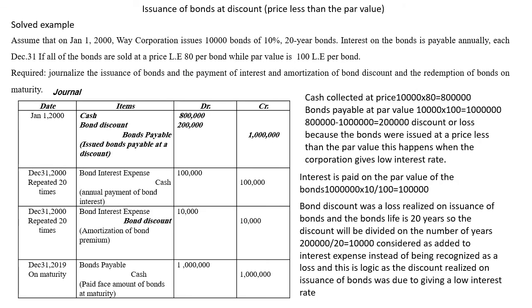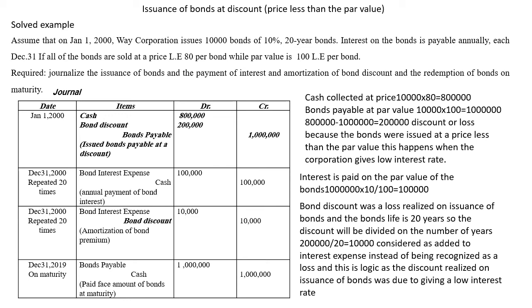Issuance of bonds at discount. It means the bonds will be issued at a price less than the par value, which is the opposite of the previous case, where bonds were issued at premium. In this example, the bonds are issued at discount, which means the bonds will be issued at a price less than the par value.